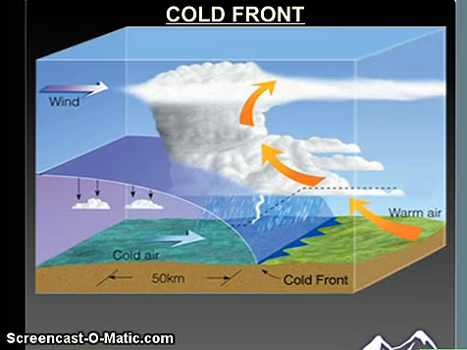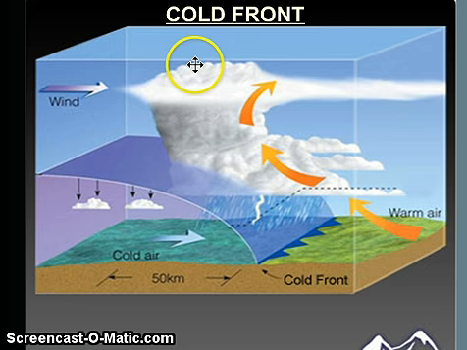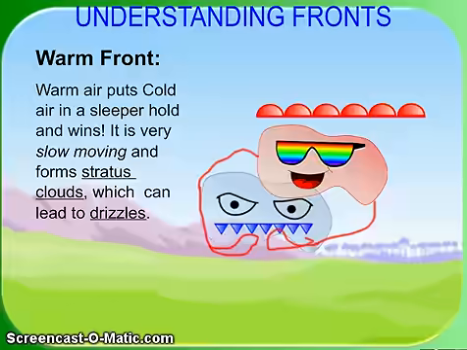And here's a real picture of what it may look like. Notice that cumulonimbus cloud. You can see that the cold air is trying to come toward the right, and it's winning. It's doing a great job. That warm air has no choice but to go up, up, up, up, up very quickly, and that's what produces that cumulonimbus cloud. All right, the next type of front is the warm front, and it's named warm front because now the warm air is going to win.